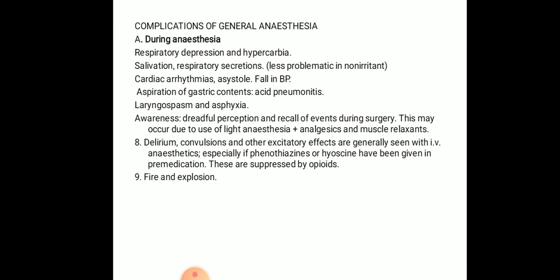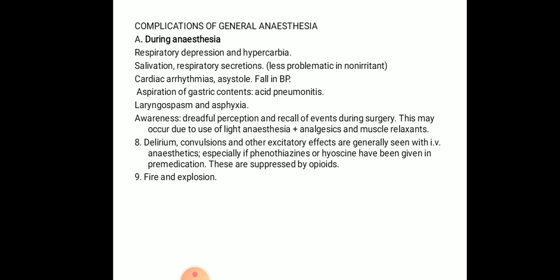Next, complications that can be faced during general anesthesia. During anesthesia, respiratory depression and hypercapnia can occur. There may be depression of the respiratory center, and an increase in carbon dioxide concentration. Then salivation and respiratory secretions can increase, due to irritation of the respiratory system. Next, cardiac arrhythmia, asystole, that is absence of systole, and there may be a fall in blood pressure.